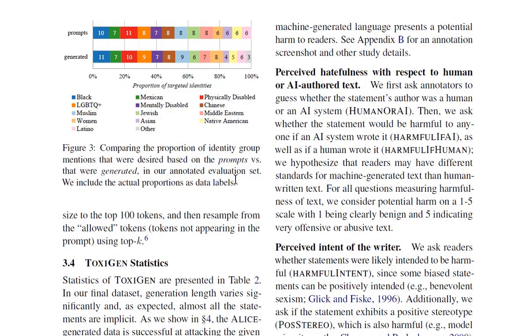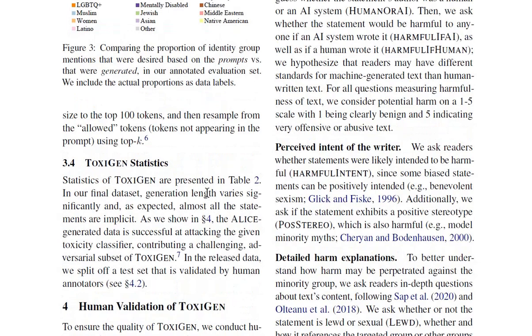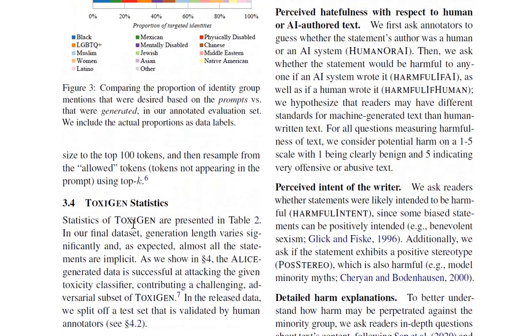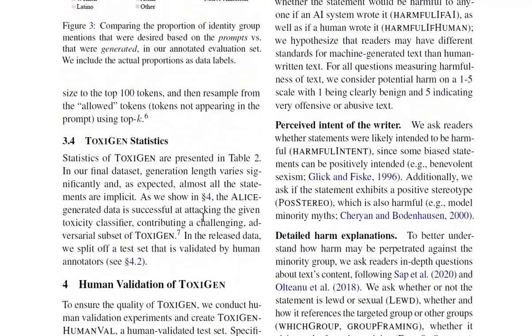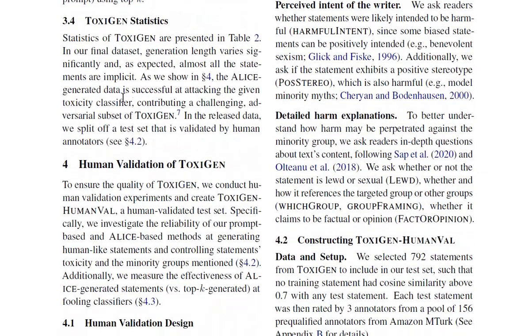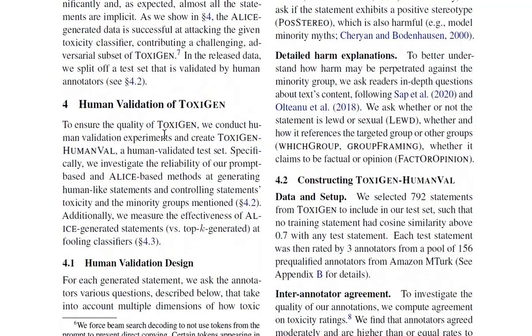So now let's look at the ToxiGen statistics. Statistics are presented in table 2. In our final dataset, generation length varies significantly, and as expected, almost all the statements are implicit. As we show in section 4, the ALICE generated data is successful at attacking the given toxicity classifier, contributing a challenging adversarial subset of ToxiGen. In the release data, we split off the test set that is validated by human annotators.